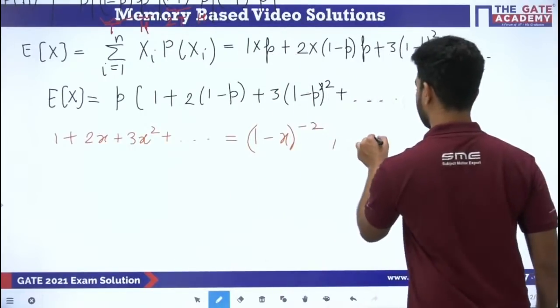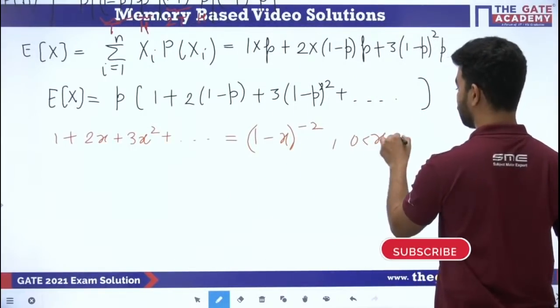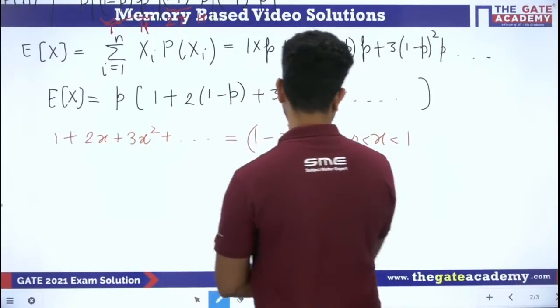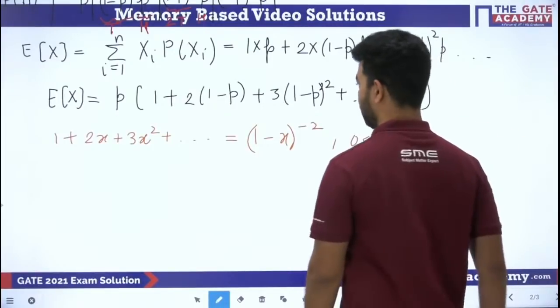And one condition was there. What was the condition? That x should be between 0 and 1, or we can say mod of x should be less than 1, right? Mod of x should be less than 1. Okay? Either you can write mod of x should be less than 1.